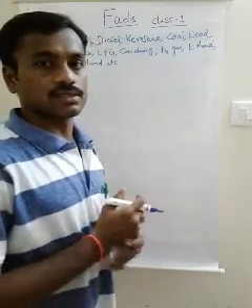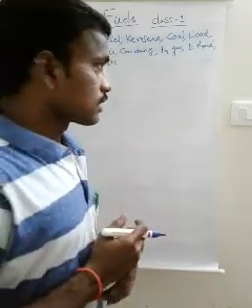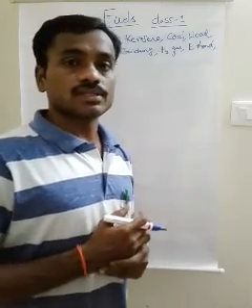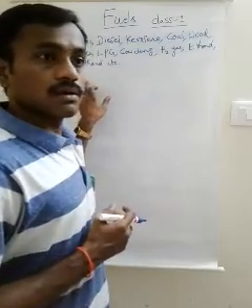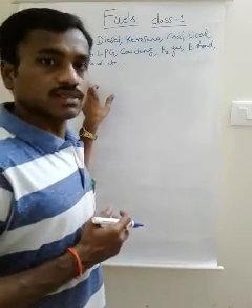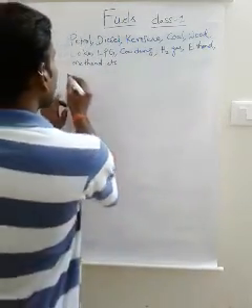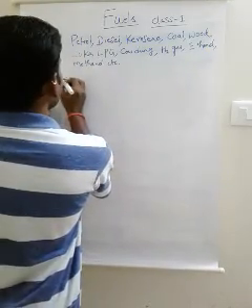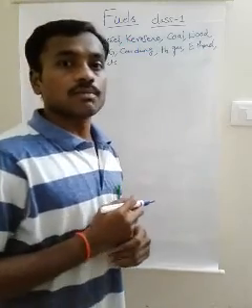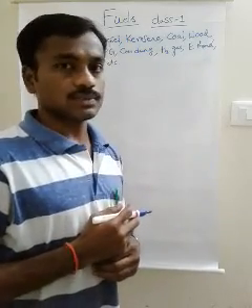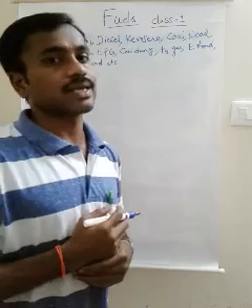They are used as fuels. Here, what are the main constituents of fuel? The main elements present in the fuel are carbon and hydrogen, mainly present in any fuel, solid fuel or liquid fuel or gaseous fuel.